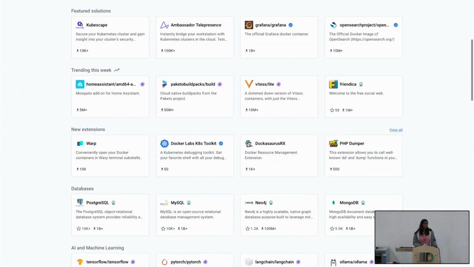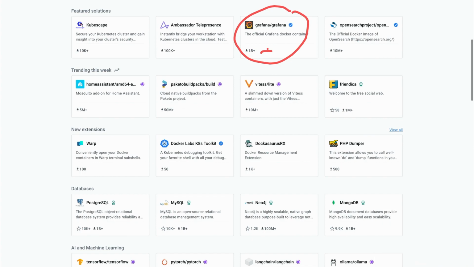This is what Docker Hub looks like. Can you see anything there? For instance, you can see a lot of images. I'll just focus here on Grafana. It has 1 billion downloads. It's a very, very popular cloud monitoring tool, so literally everybody who's running something on the cloud will deploy this. Then you have some with 10 million downloads and so on. This is the number of people who have pulled this image.